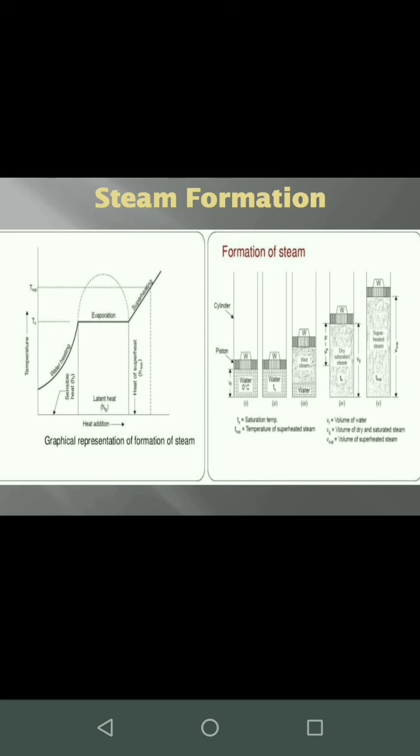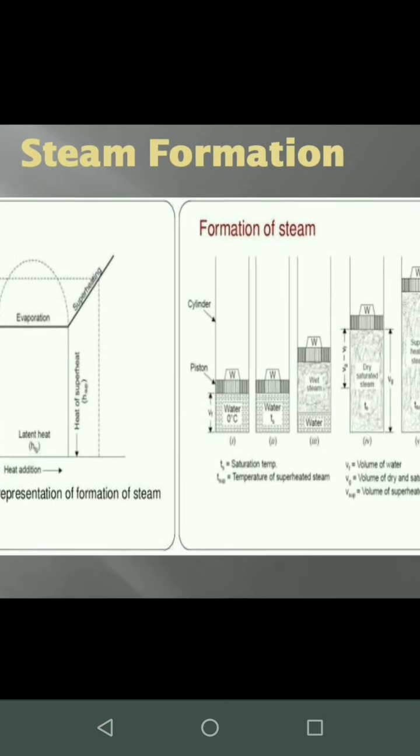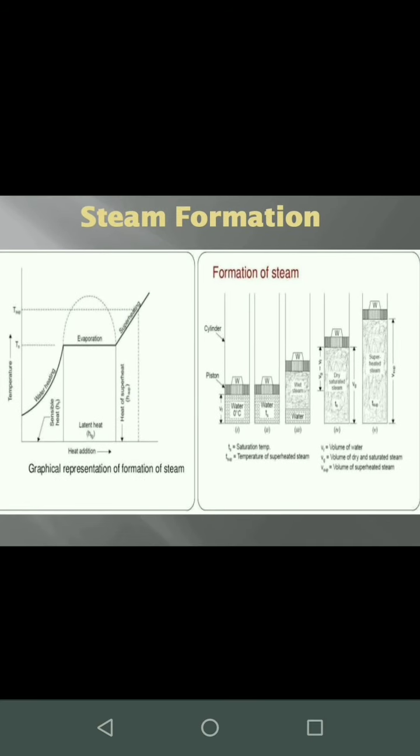That is, water which is there at 0 degrees Celsius is getting converted into water which is there at 100 degrees Celsius. This itself is called sensible heating. Sensible heating is one wherein there is a change or variation in temperature, whereas there is no phase change during this process of heating. Cooling is also the same thing. The phase remains the same, whereas there is a reduction in temperature. Now we shall understand what is latent heating. Latent heating is one wherein the temperature remains constant, whereas there is a change of phase.